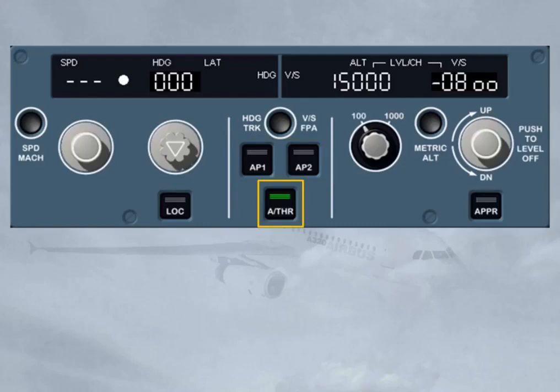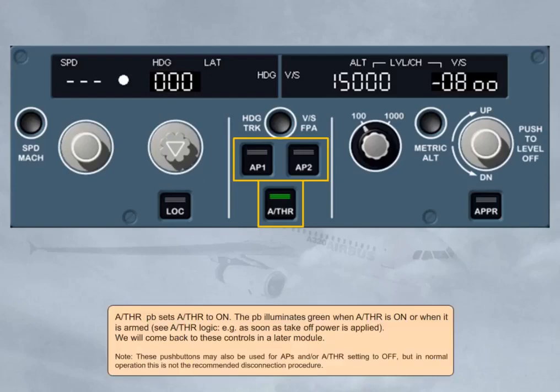See autothrust logic, e.g. as soon as takeoff power is applied. We will come back to these controls in a later module. Note, these push buttons may also be used for setting the APs and or autothrust to off, but in normal operation, this is not the recommended disconnection procedure.